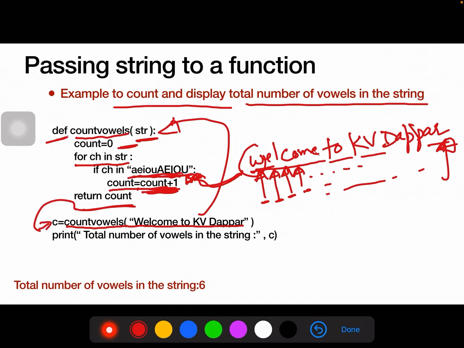Print the value of c and we will get the result. What will be the result? Total number of vowels in the string is 6. In this example, we passed a string as an argument, and we can see that we can use that particular string according to our requirement.